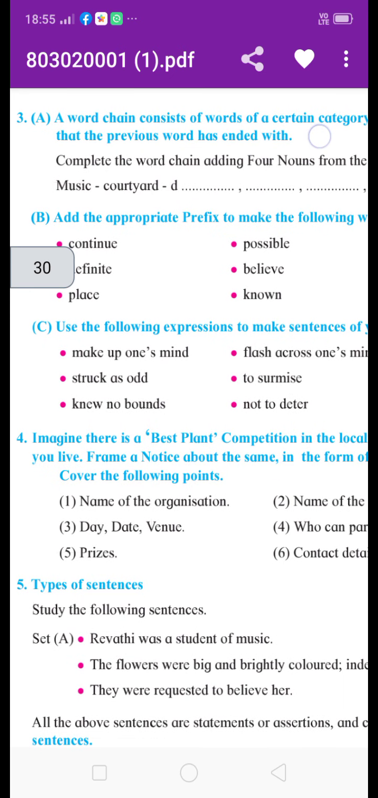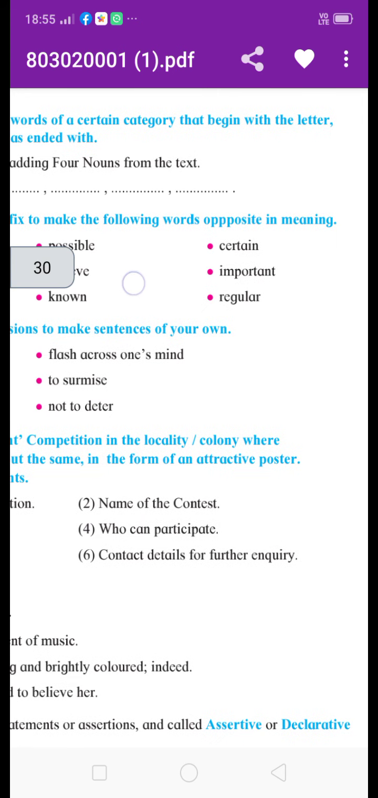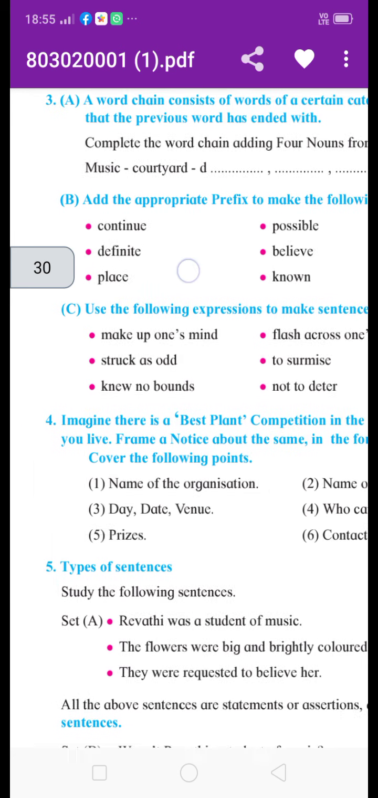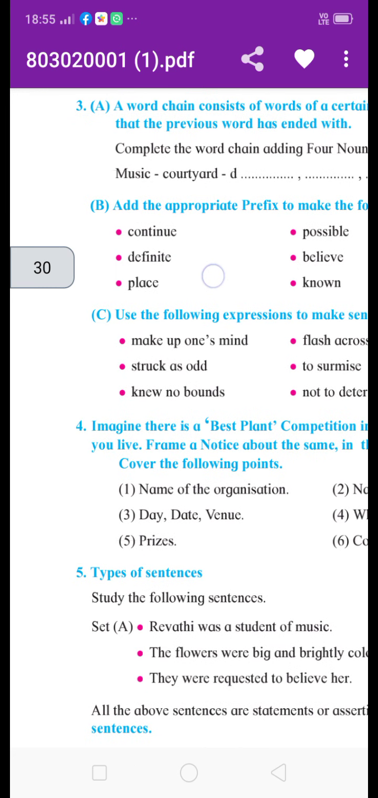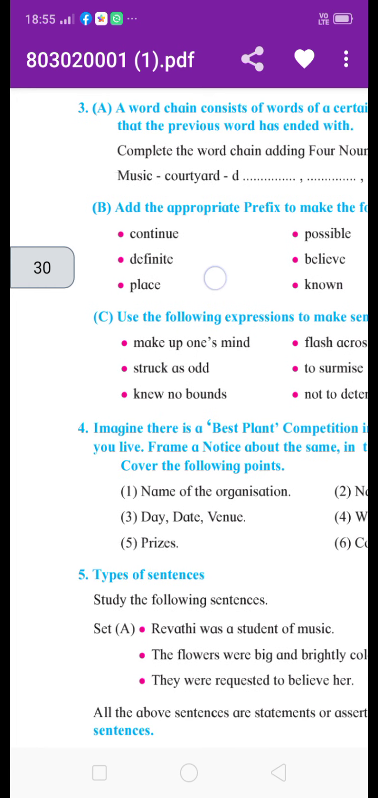Then next, B, add the appropriate prefix to make the following words opposite in meaning. Here we are going to write the opposite. We want to join the prefix which makes the opposite word. Here the word is continue. The opposite of continue is discontinue. We are joining the prefix dis, discontinue. Then next is definite. We join the prefix in before definite, indefinite.